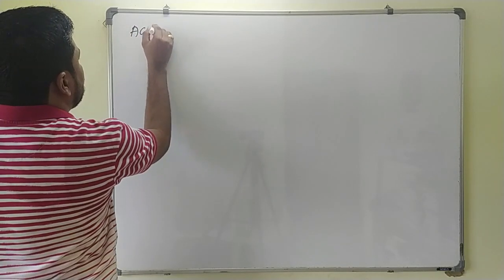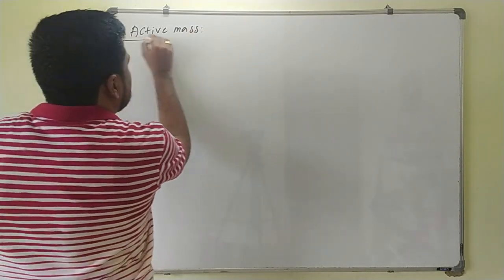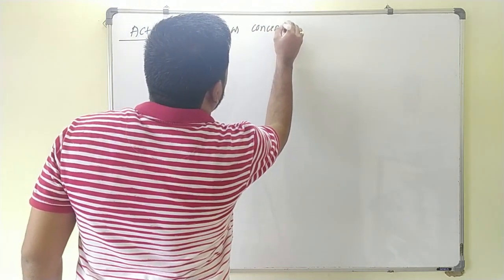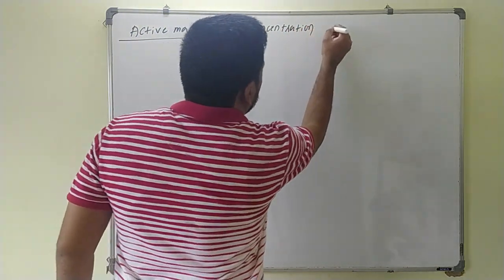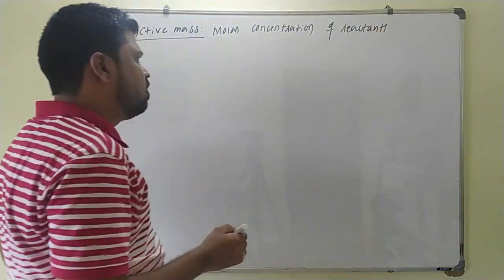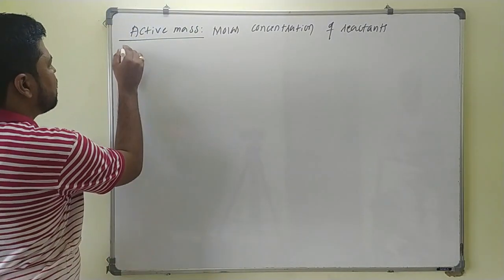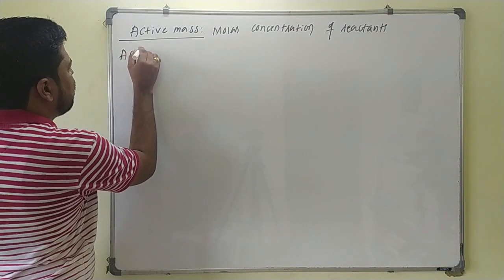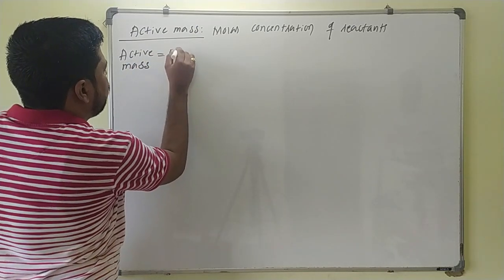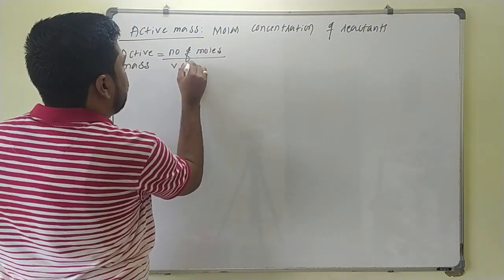So active mass is equal to... what is active mass here? Active mass is nothing but the molar concentration of the reactants. What is molar concentration? Molar concentration is the number of moles divided by volume in liter. So the active mass formula will be number of moles by volume in liter.